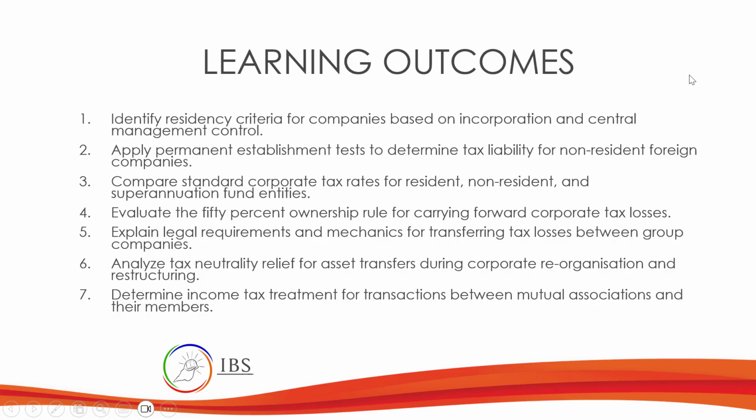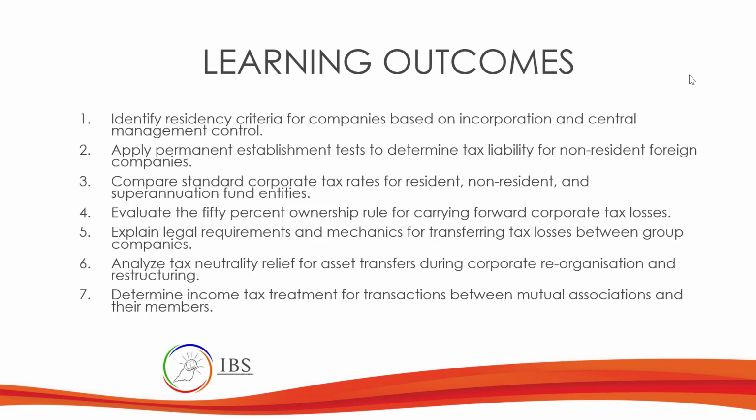Okay, so we have seven learning outcomes here. One is identify residency criteria for companies based on incorporation and central management control. Apply permanent establishment test to determine tax liability for non-resident foreign companies.